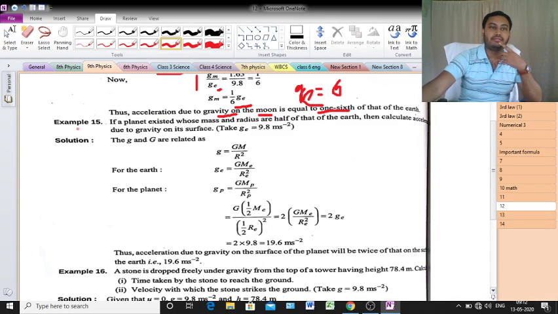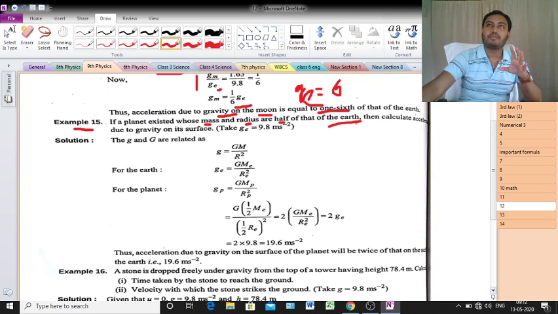Now coming to the next question. If a planet whose mass and radius are half of that of the earth. Clear? Suppose there is a planet whose mass and radius are half of that of the earth.